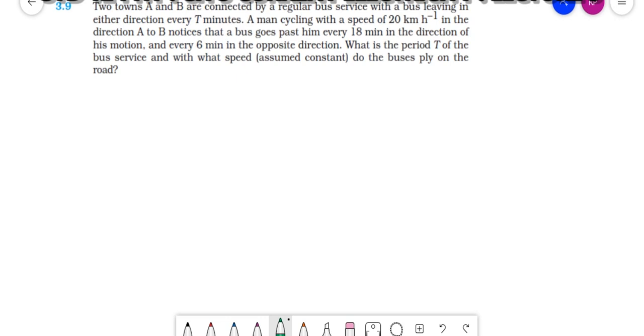3.9. Two towns A and B are connected by a regular bus service with a bus leaving in either direction every T minutes. Okay, so there are two towns A and B. One bus is moving in this way from A to B and one bus from B to A every T minutes.